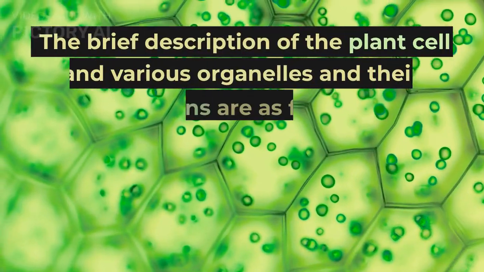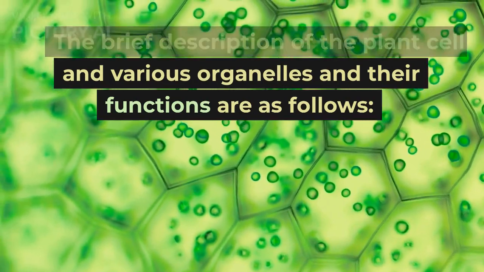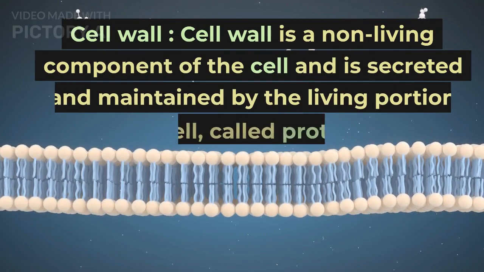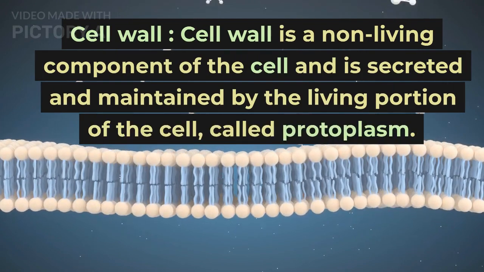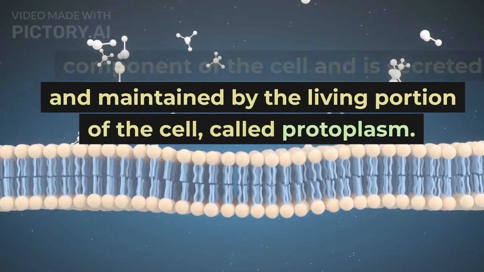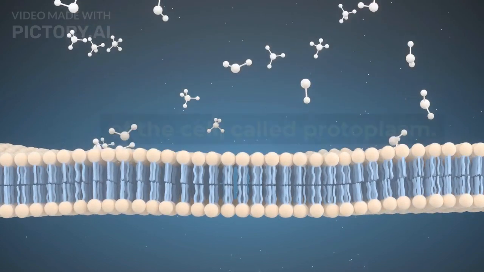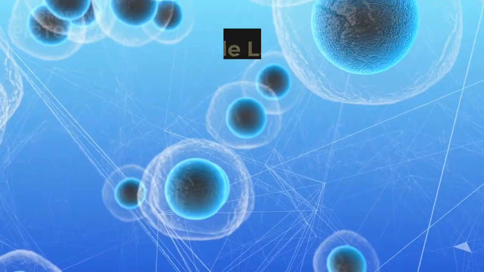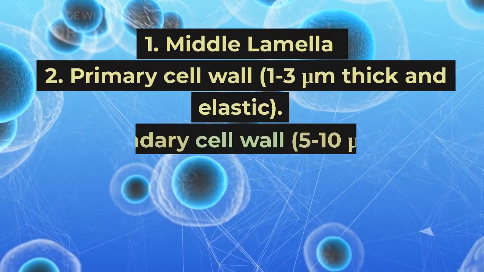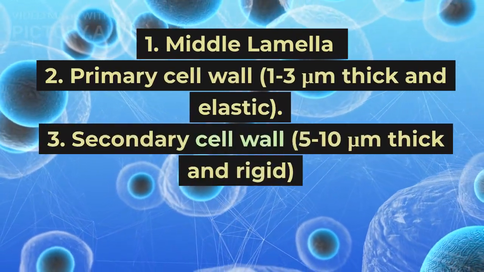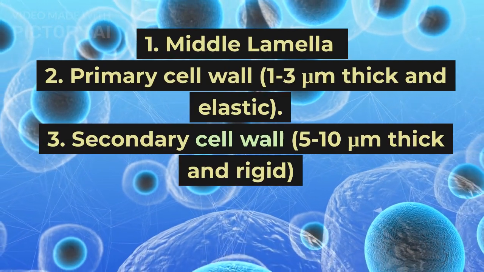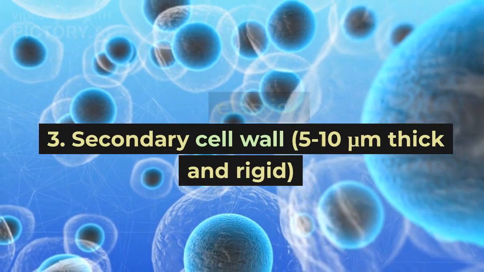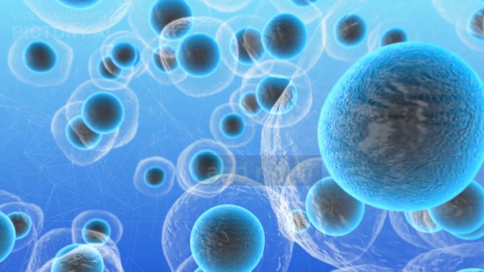The brief description of the plant cell and various organelles and their functions are as follows. Cell wall. Cell wall is a non-living component of the cell and is secreted and maintained by the living portion of the cell, called protoplasm. A typical cell wall is composed of 3 different regions. 1. Middle lamella. 2. Primary cell wall, 1-3 micrometers thick and elastic. 3. Secondary cell wall, 5 to 10 micrometers thick and rigid.